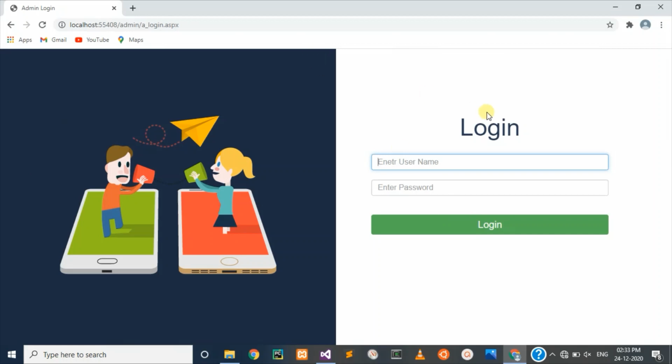If you log out, then you will directly jump to the login page. So that's all about the admin panel.